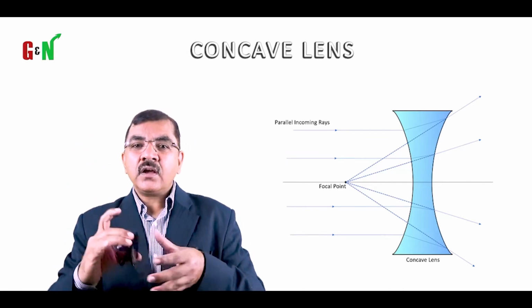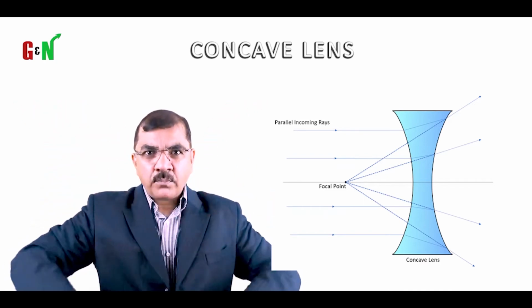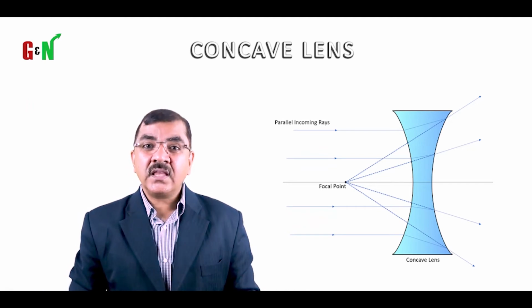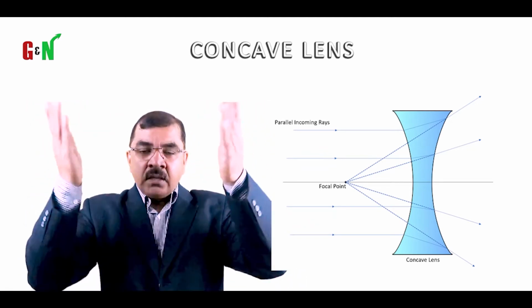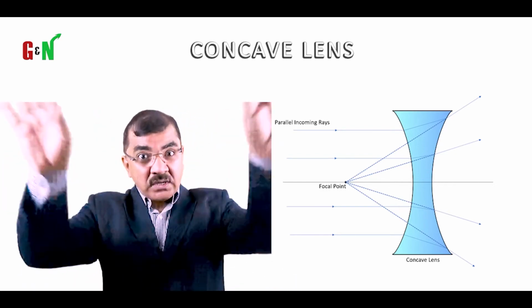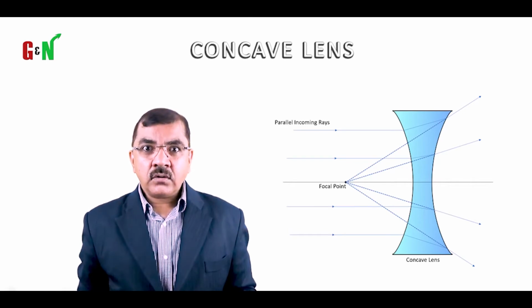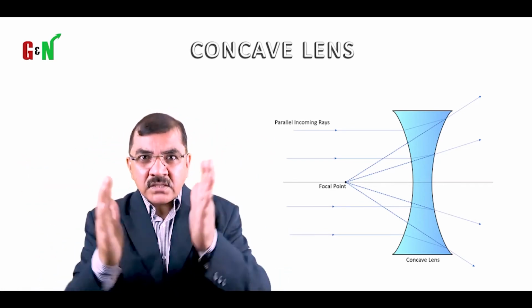So in a concave lens, it's apex to apex. It means it's the opposite. So naturally it will be thin at the center, thick at the periphery. And what does the concave lens do? It spreads light. It diverges light. And also if you look through the center and shake it, the image will be minimized.